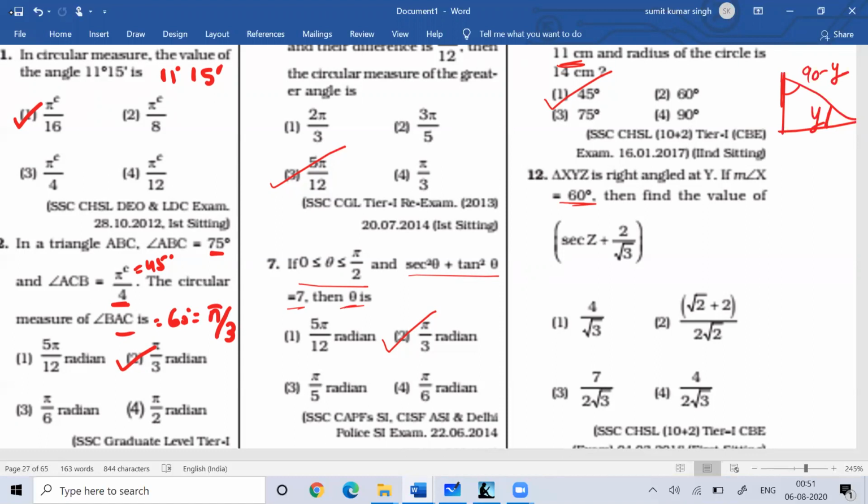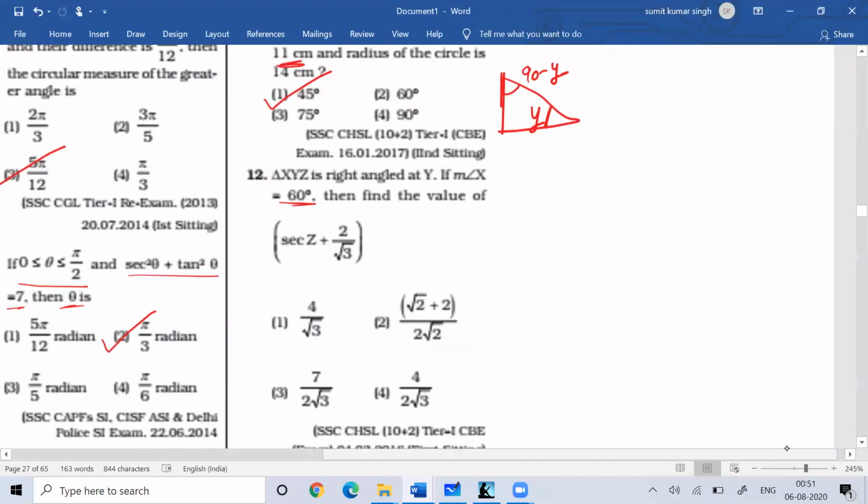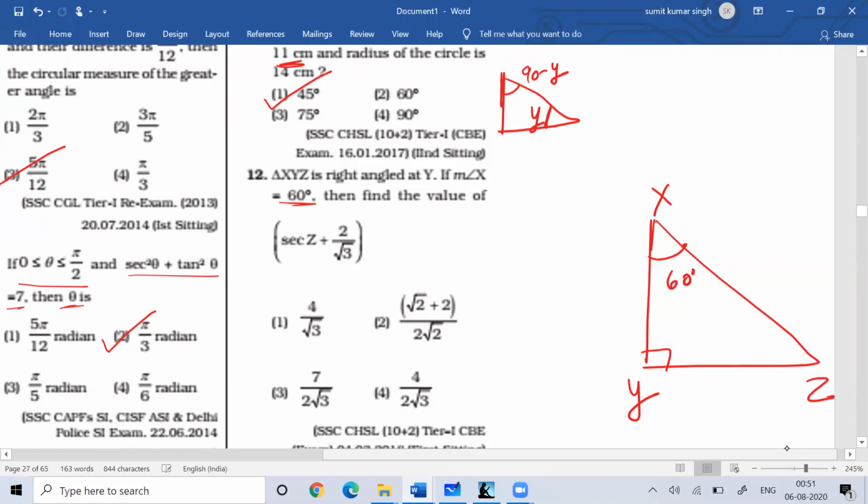So right angle at Y. This is X, this is Y, this is Z, and this is 60 degree. So this would be 30 degree. And if this is A, this would be root 3A, and this would be 2A, by Pythagoras theorem.